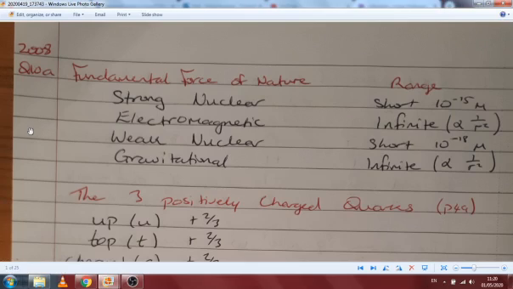In this video, we look at the 2008 higher level particle physics question. So again, it throws up a few interesting twists and asks a few different kinds of things. The question first off says, baryons and mesons are made up of quarks and experience the four fundamental forces of nature. That statement then breaks down for the first 20 marks. First they ask, list the four fundamental forces and state the range of each one.